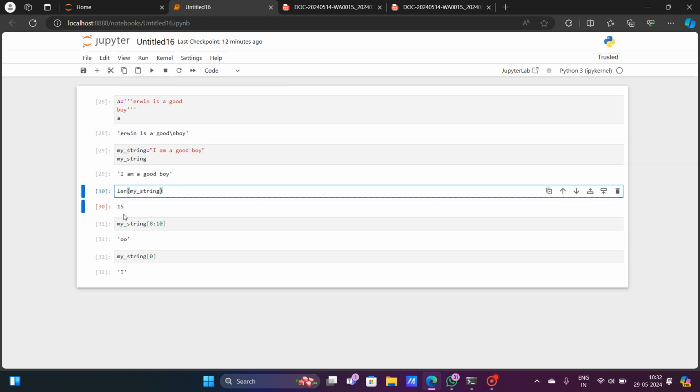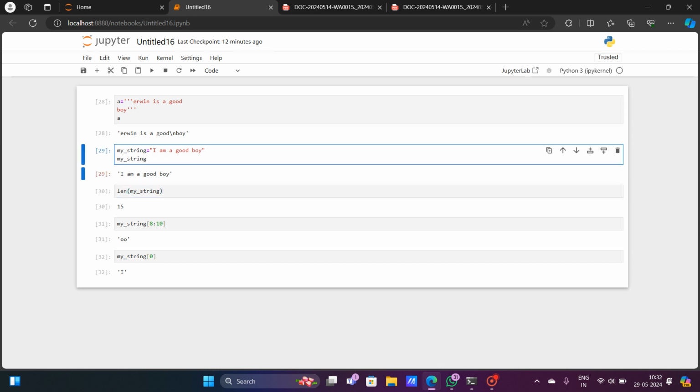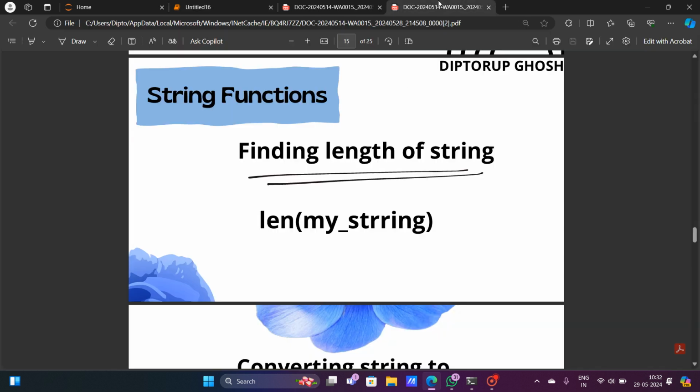it is showing me 15. So 15 is the length of my string. If you calculate it, 1, 2, 3, 4, 5, 6, 7, 8, 9, 10, 11, 12, 13, 14, and 15. Till y, 15 is the length of my string.